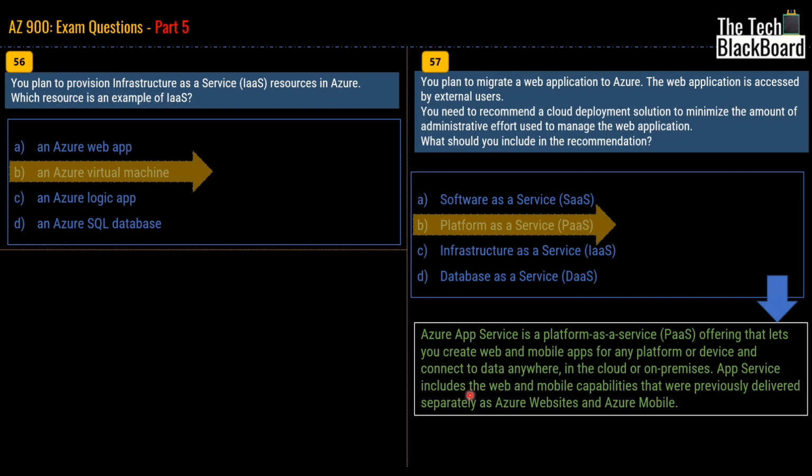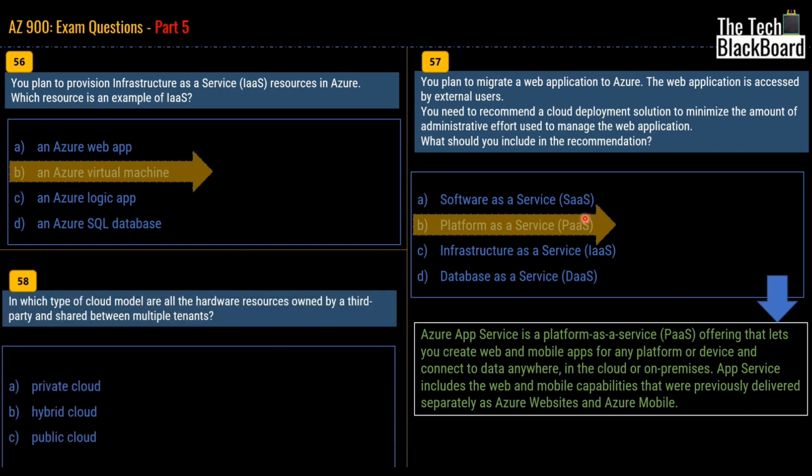App services include web and mobile capabilities that were previously delivered separately as Azure websites and Azure mobile. So you can see that web applications in Azure are deployed in Azure App Services, which in turn are platform as a service. Thus, the correct answer is platform as a service.